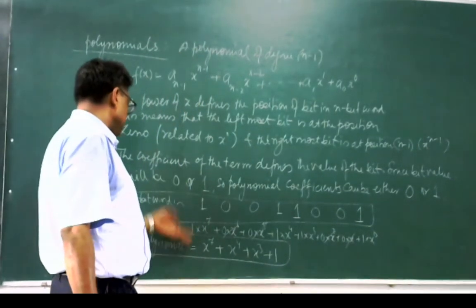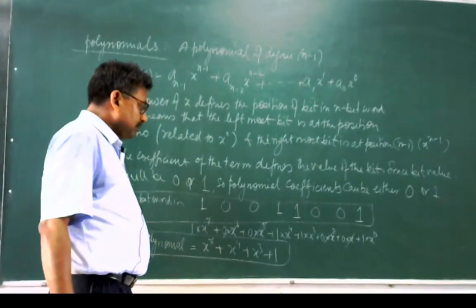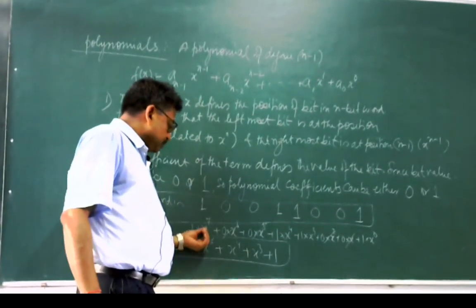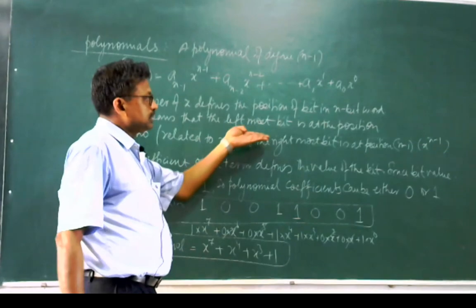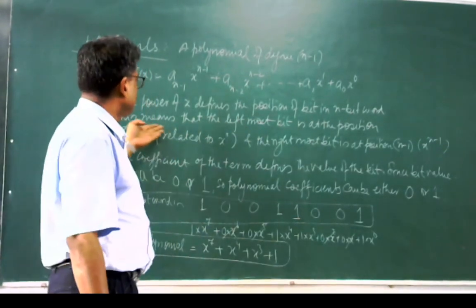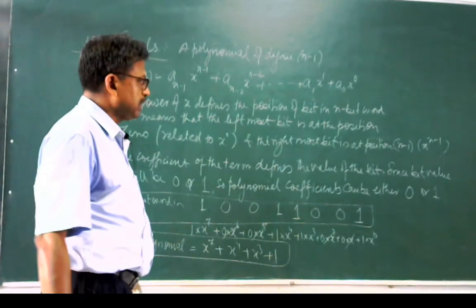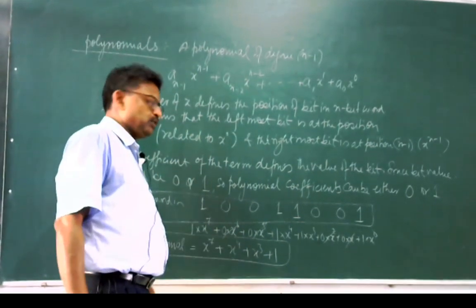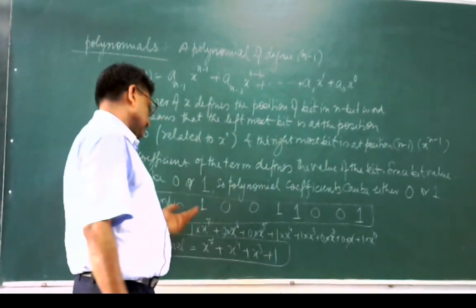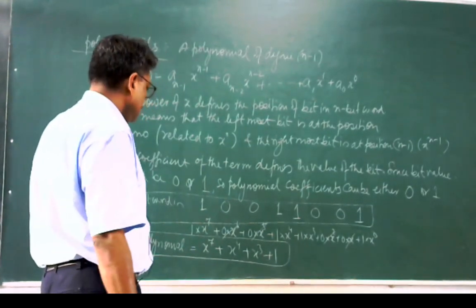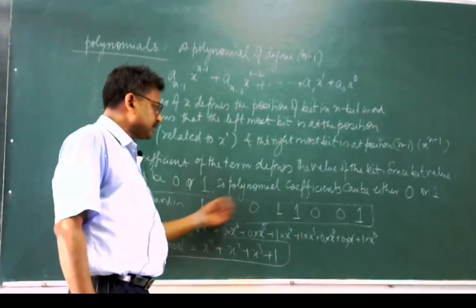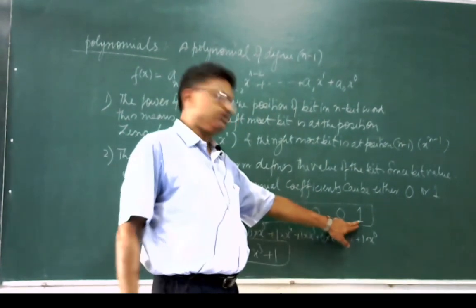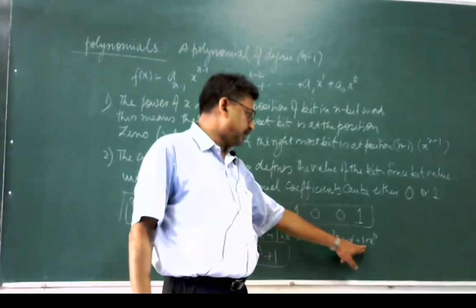Here the leftmost value represents x to the power 0 and the rightmost value represents x to the power n minus 1. So the rightmost 1 represents x to the power 7 and the leftmost represents x to the power 0, and this is the bit value. If it is 1, it will be 1 into x to the power 0.